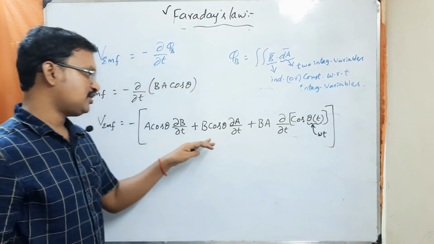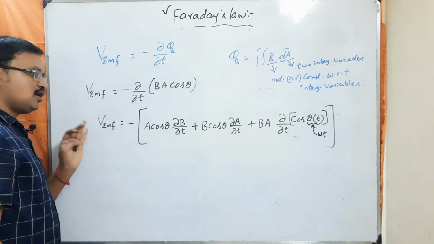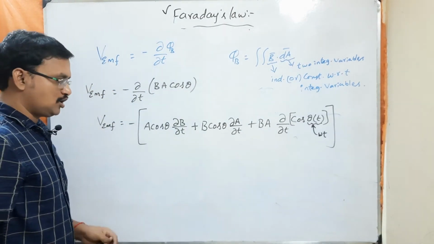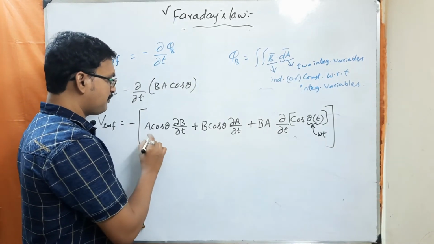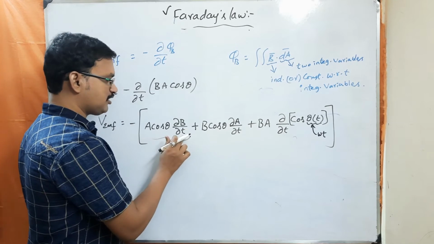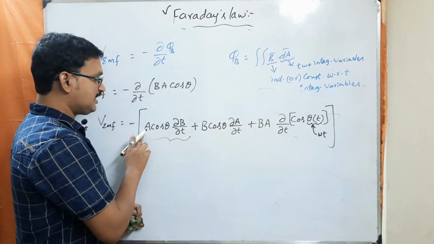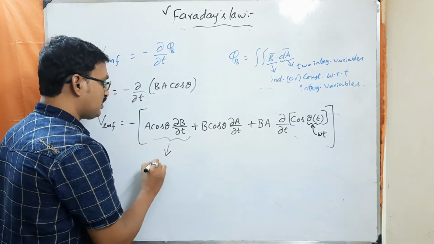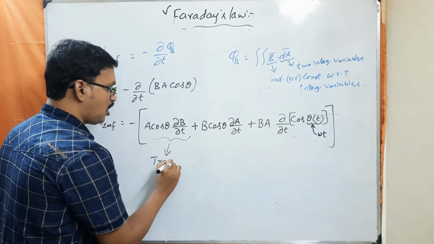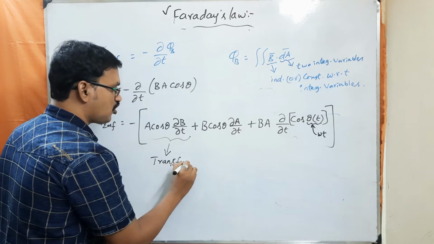So these are the different ways through which we can produce the EMF. Understood? So if you produce the EMF by varying only B field, and keeping A and cos theta constant, then this action is called transformer action, or we call this transformer EMF.